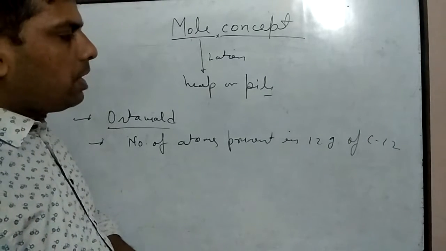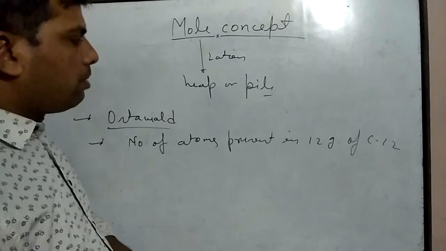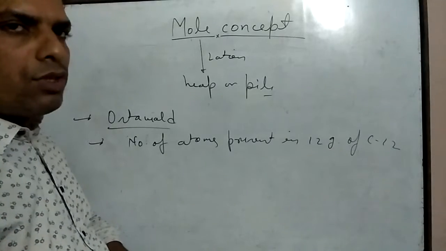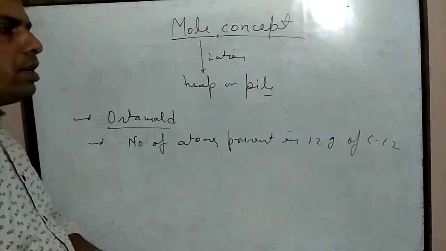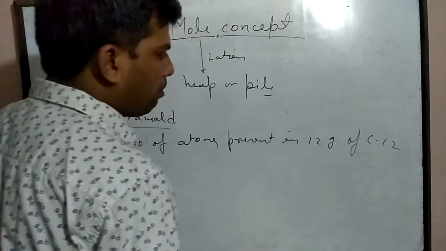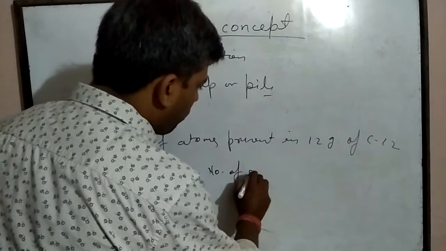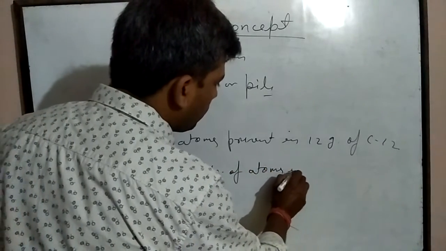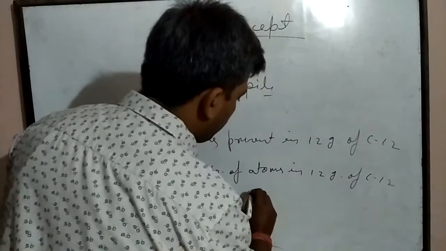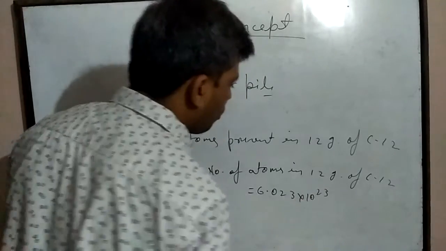And it was experimentally found that the number of atoms in 12 gram of C12 is equal to 6.023 into 10 to the power 23.